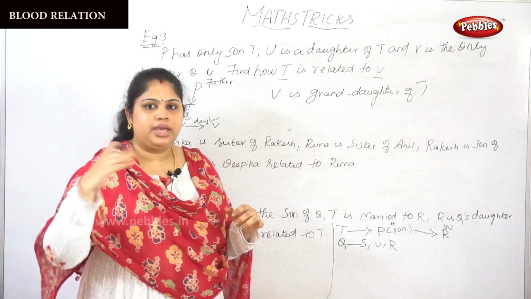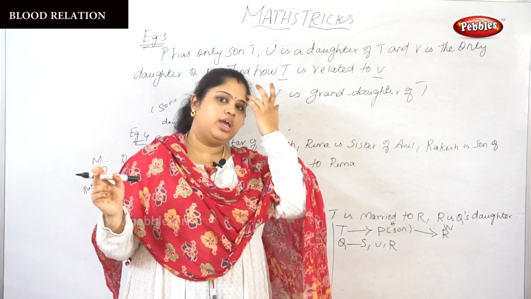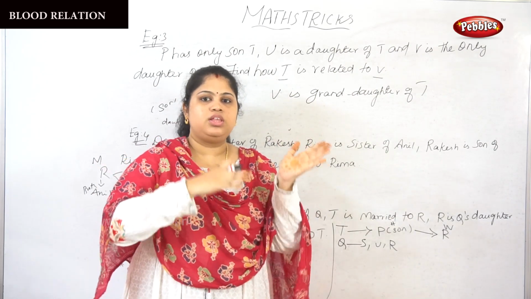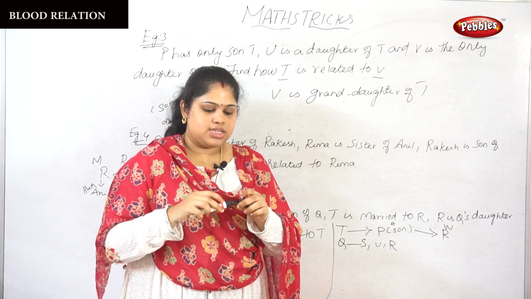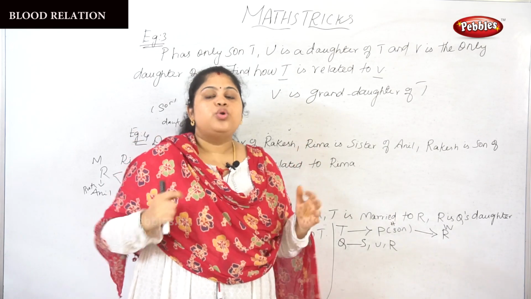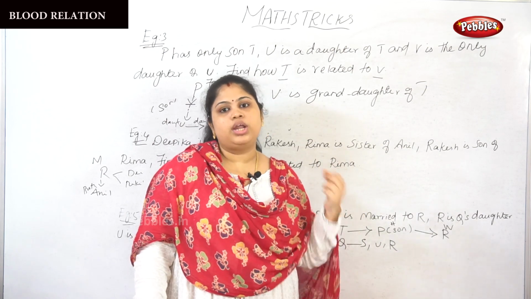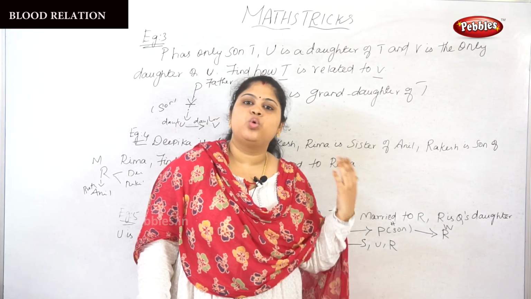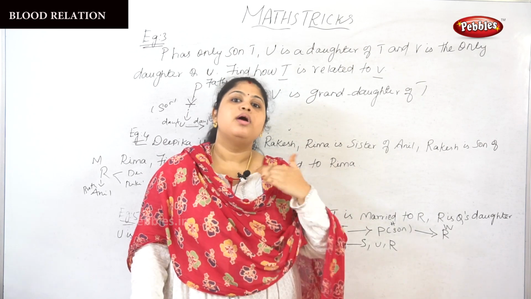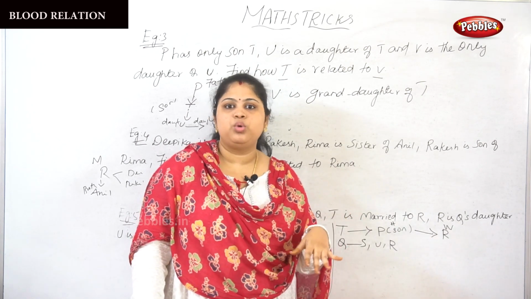So once you make it as a diagram, then only you can get to know what the relationship is between the both. Okay, so once again I am telling you, to know about relations you want to be very clear about each and every relation and how you want to call it. So you want to know the basic relations and how you want to call it.